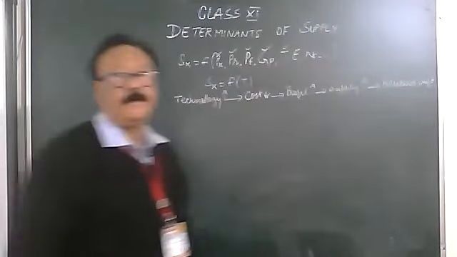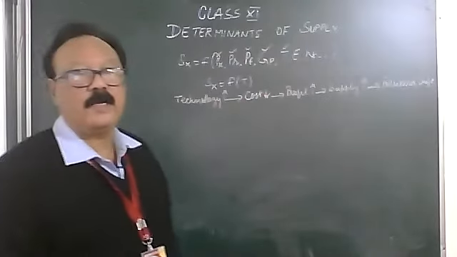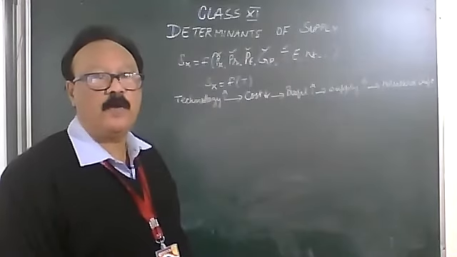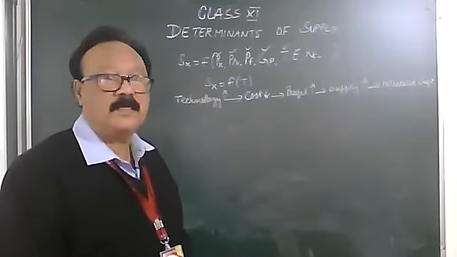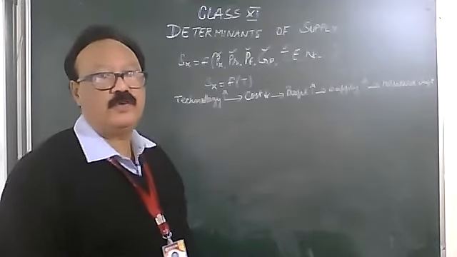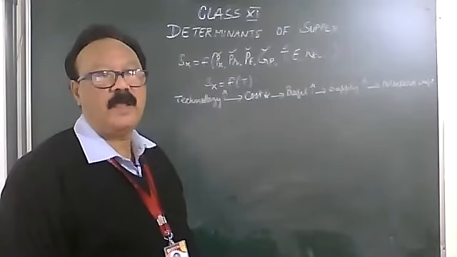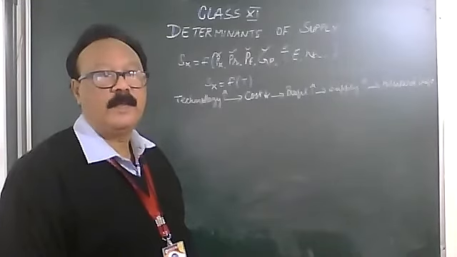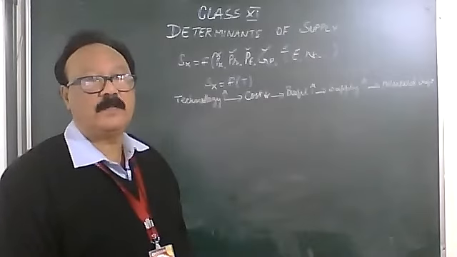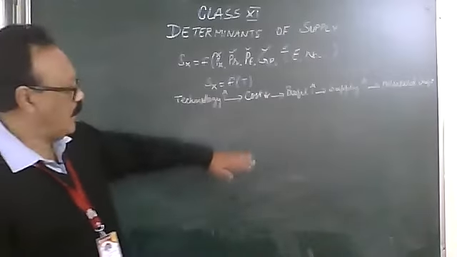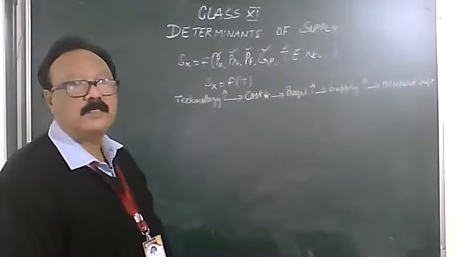Isn't it? New technology brings down the cost of production. Cost of production, when it is less, gives you more profit. More profit, there is more supply. And more supply means the supply curve will shift to the right. You can draw the diagram. Remember, after every point, the diagram is necessary. Show the original supply curve and show the forward shift of the supply curve, keeping the x-axis as quantity supplied and P as price on the y-axis.